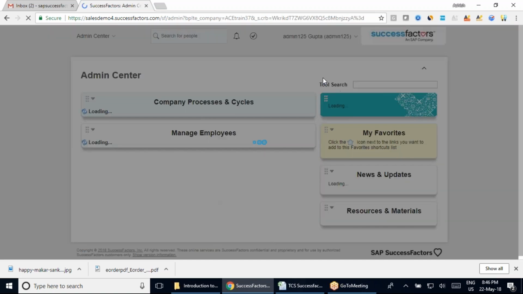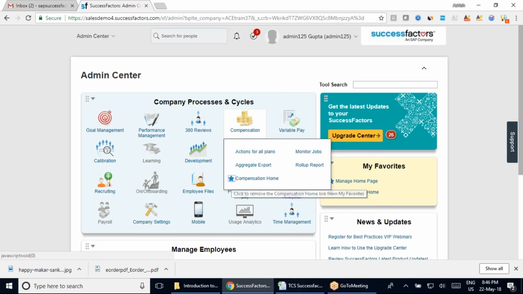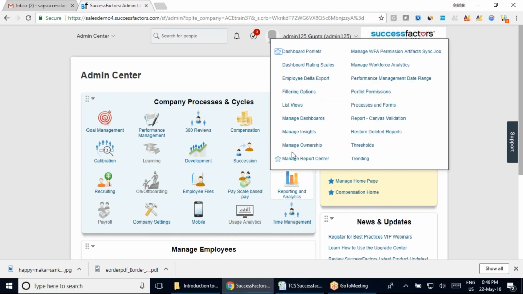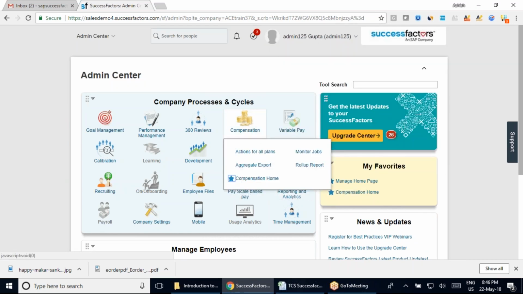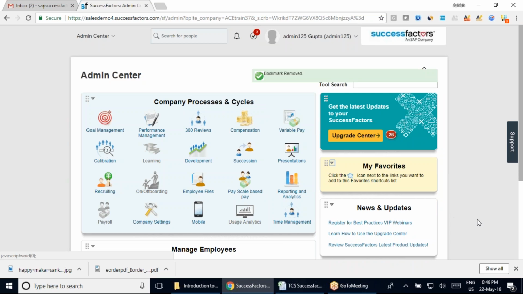Now, if you want to remove this, in this case, you just have to come here. Either you open up the particular node and remove it from here. If you click it from here also, it will go away. Yes, now you can see it has gone away. Or maybe you can just directly come here and click it. It will remove it from your favorite section.